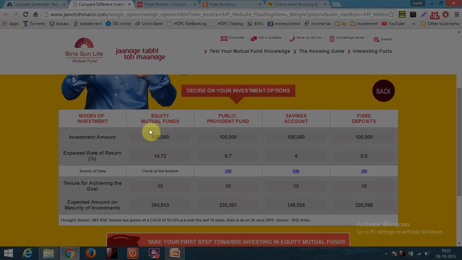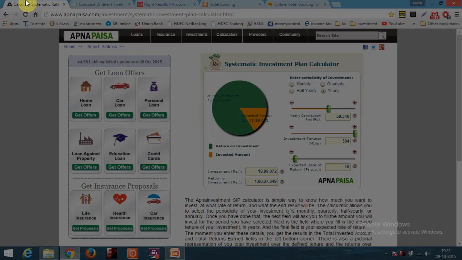So how much amount will he get at the end of 32 years? He went searching for an SIP calculator. This is the SIP calculator, you can use any one. Mr. Green decided to invest this much of amount, 59,000, for 384 months, that is 32 years of his life. Expected rate of return, instead of 14%, you will assume the expected return is 10%.